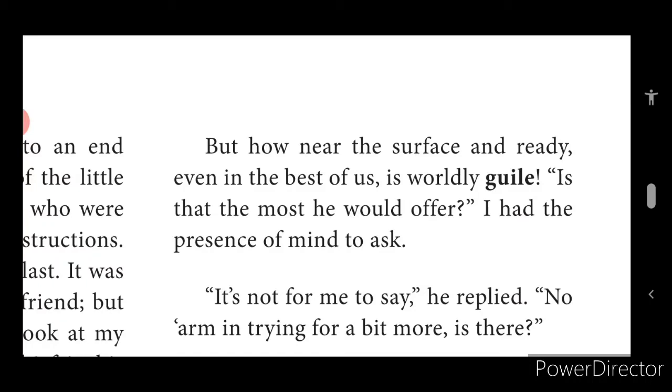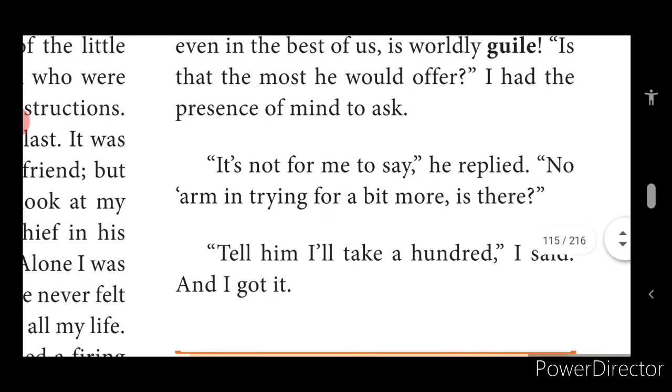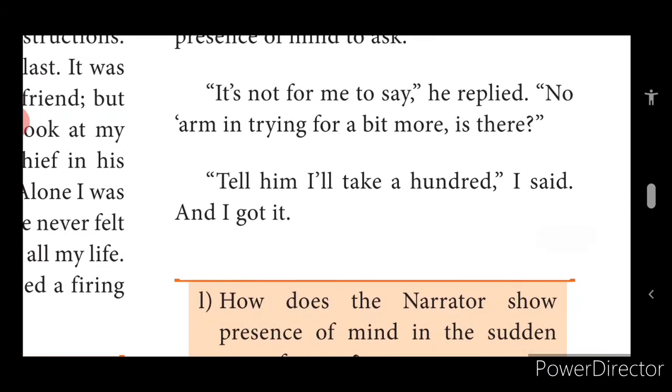Then he thought, why should I accept for 50 excess pounds? Let me offer a little more. Let me offer something excess. It's not for me to say. He replied, no harm in trying for a bit more, is there? Now the narrator's messenger said, if you're willing to sell the picture, no harm if you wish to sell it for a little more. You can quote a little more also, sir. Tell him I'll take 100, I said, and I got it.